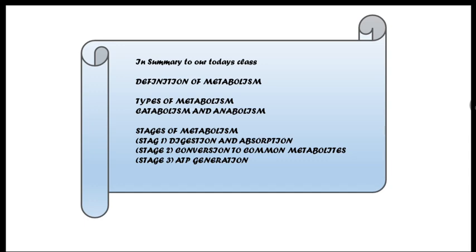And we have the various stages by which energy is produced. The first stage is what? The digestion and absorption stage, which occurs outside the cell. Stage 2 is what? The conversion to common metabolite, which occurs inside the cell. And stage 3 is what? The ATP generation, which occurs in the mitochondria. The basic site for the first stage is the GIT. The basic site for the second stage is the cell, and there is a basic pathway, which is the glycolytic pathway. And the basic site for stage 3 is the mitochondria.